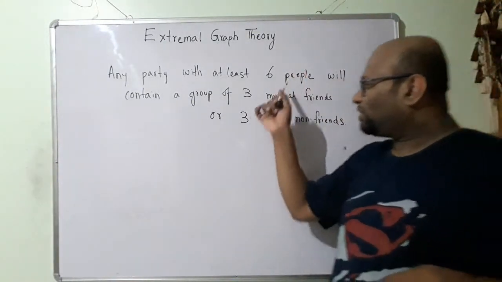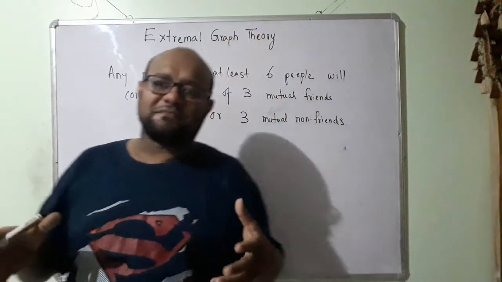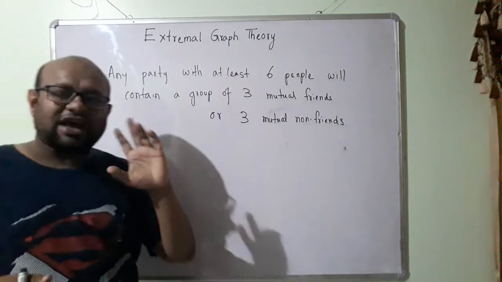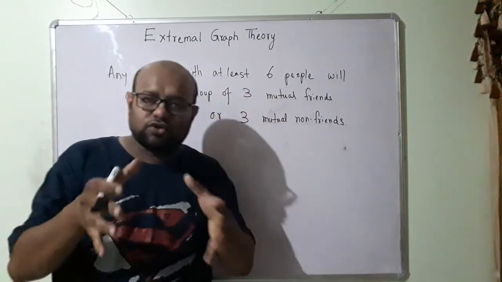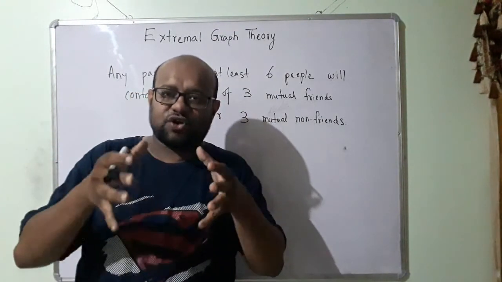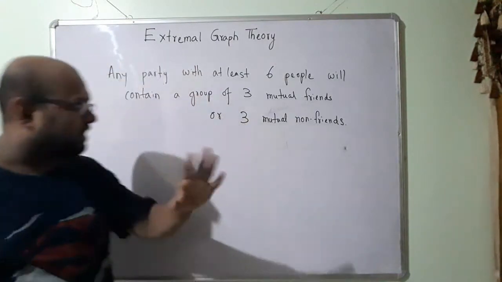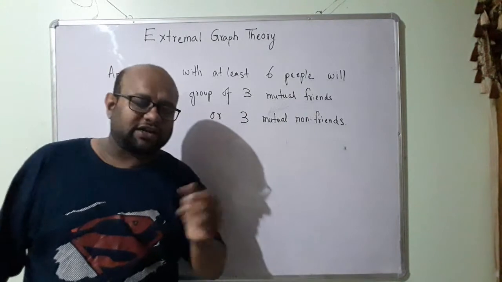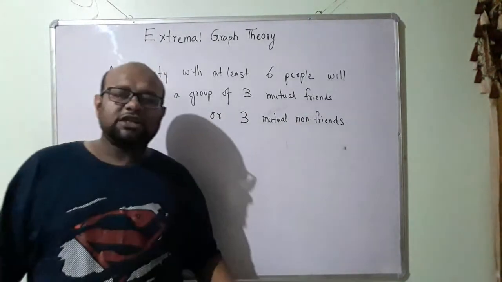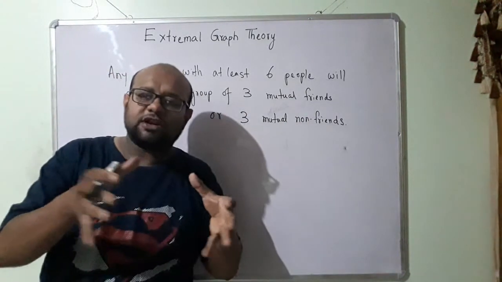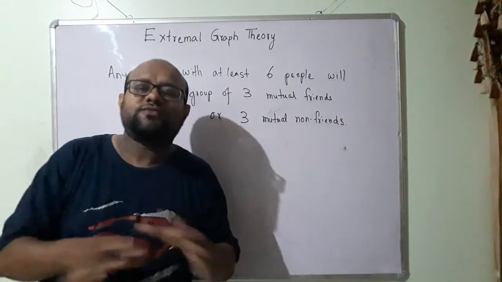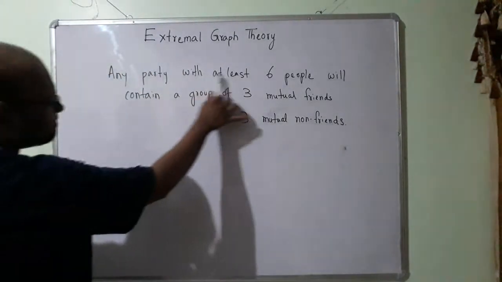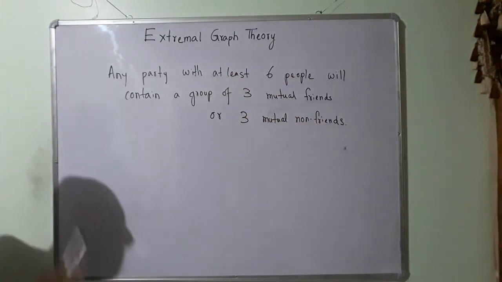So we have to show that if 6 mafia leaders gather together, then we will have a group of 3 friends or a group of 3 enemies. 3 mutual friends means these 3 people are friends with one another. 3 mutual non-friends means a group of 3 people who are not friends with one another.